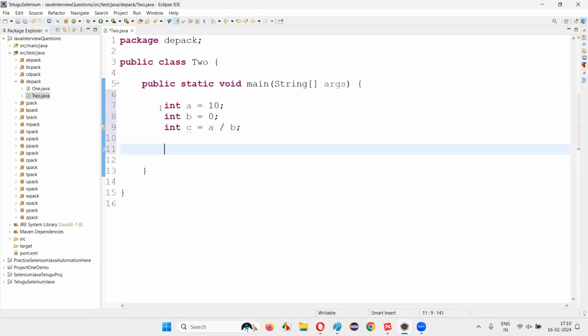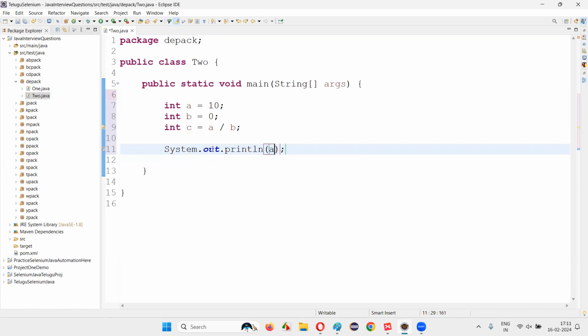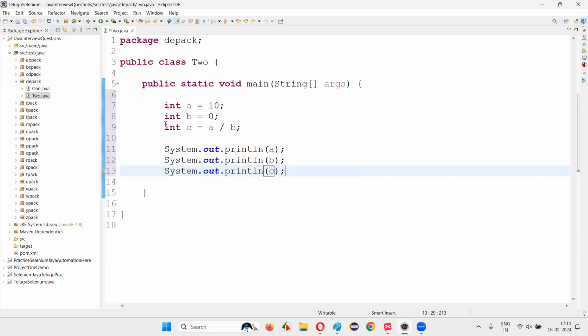So the Java compiler will not give you any error here saying that you are trying to divide a number by 0. But when you run this code, while the program is running, you are going to get a runtime error at this particular line 9, and because of which the program execution is going to stop at this line 9. And because of which the remaining lines of code, even as simple as print statements after this line 9, will not be executed. In order for them to be executed, we have to handle this exception.